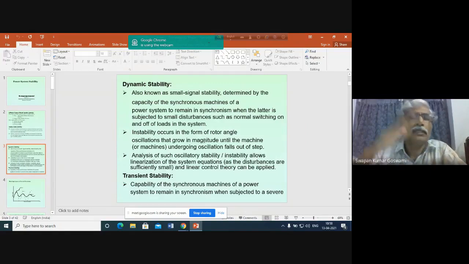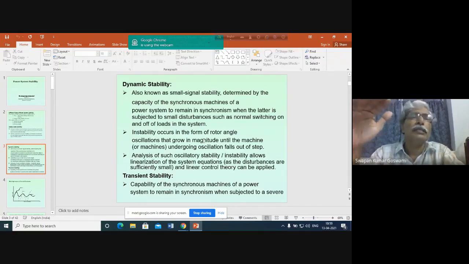This is by changing the field current of the generator. Who changes the field current? It is the excitation system associated with the generators. Later on we shall see what the components of the excitation system are and how they work. This excitation system will try to maintain constant terminal voltage.